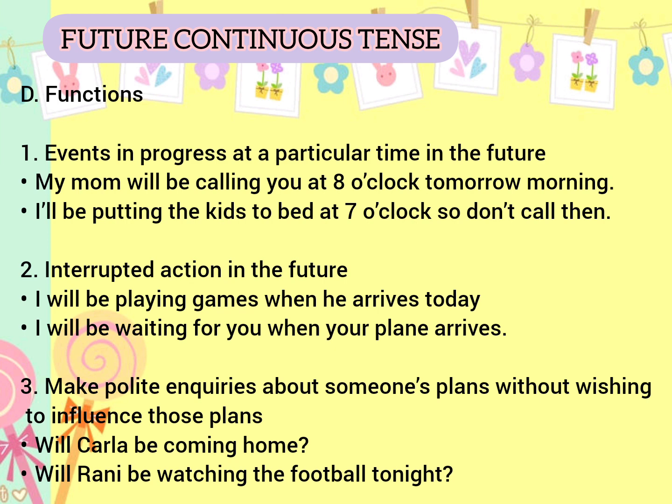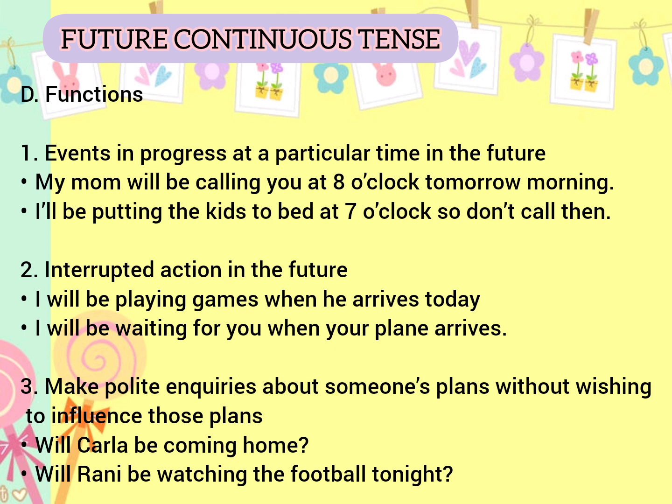Second is if there is an interrupted action in the future. For example, I will be playing games when he arrives today. So, when he arrives today is the interrupted action. Next is to make polite inquiries about someone's plans without wishing to influence those plans. For example, will Carla be coming home? Will Rani be watching the football tonight? So, it shows that it sounds more polite.